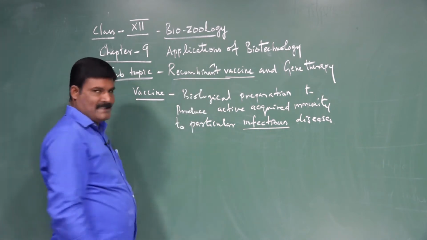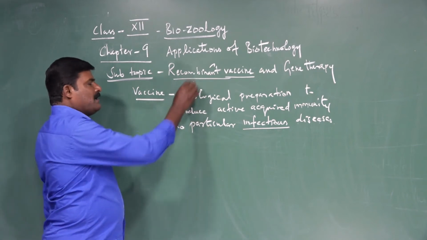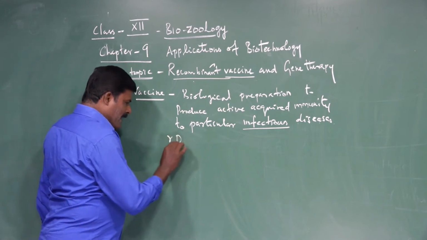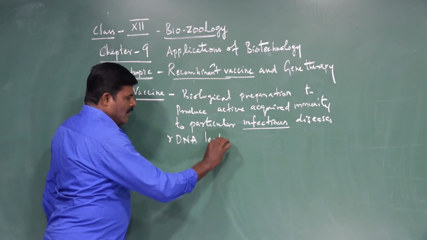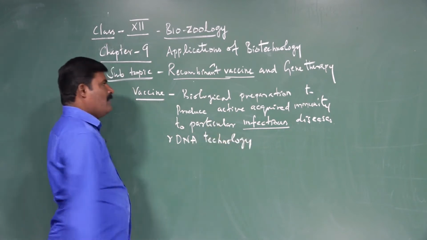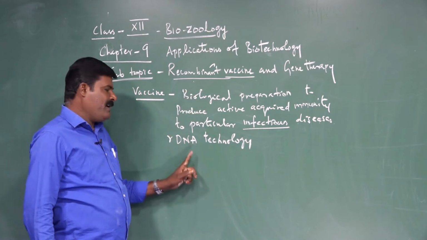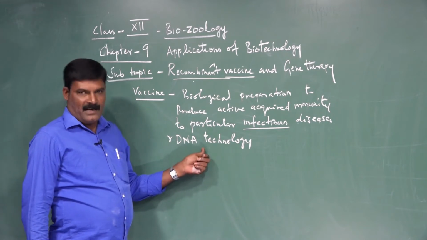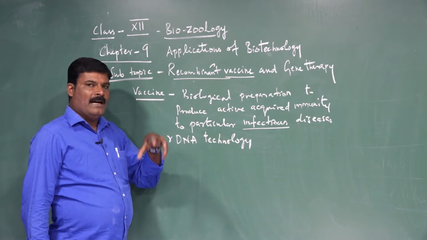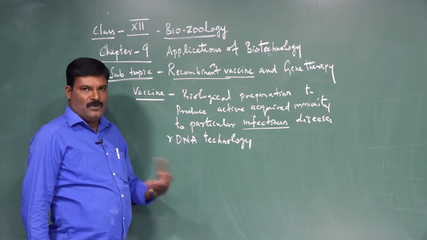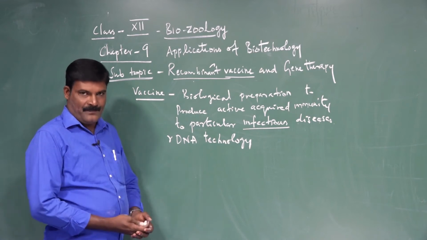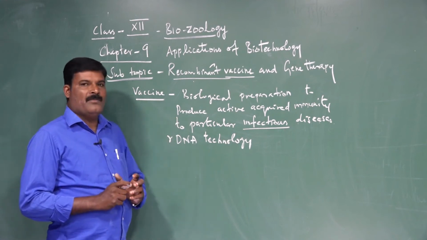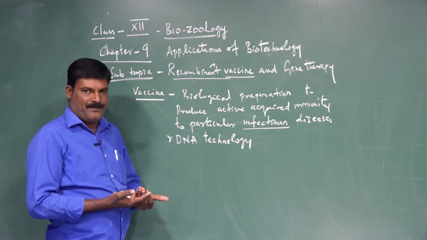What is a recombinant vaccine? Recombinant vaccines are produced or developed by rDNA technology, that means recombinant DNA technology, which inserts DNA encoding antigens into the body, which stimulates the immune response. What is the basic aim of using a vaccine? It prevents infectious diseases.